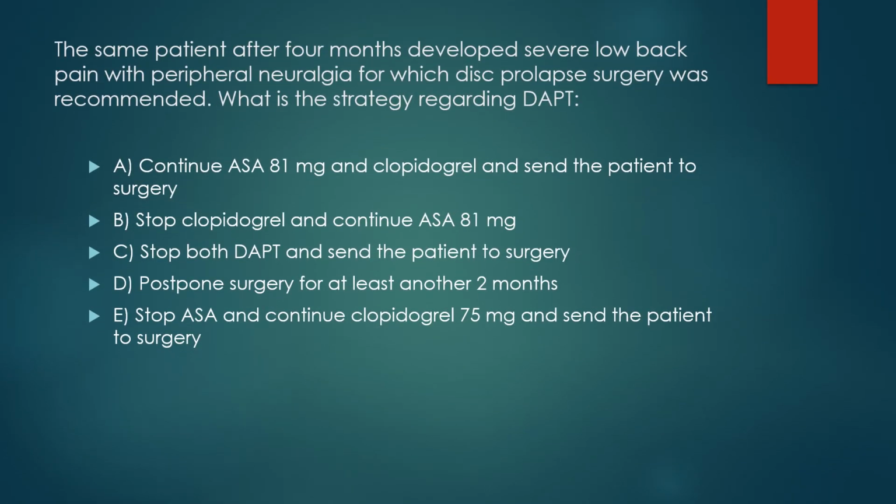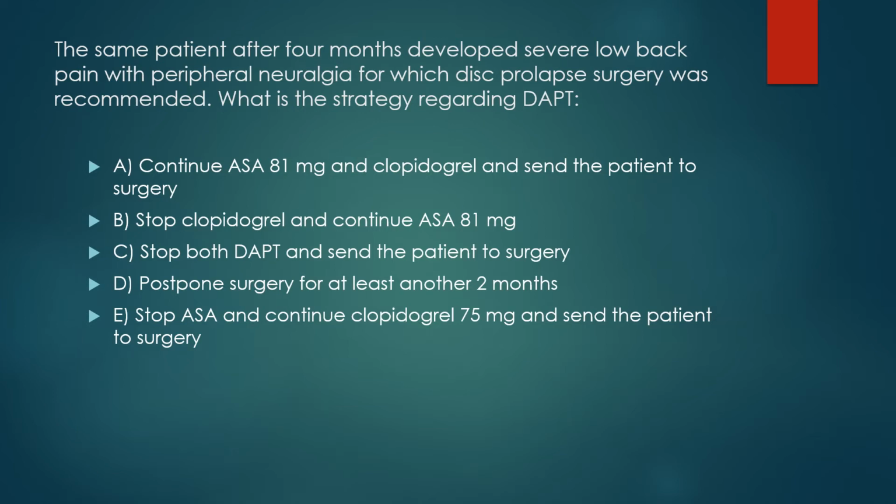After 4 months, this patient developed severe low back pain with peripheral neuralgia, for which disc prolapse surgery was recommended. What will be your strategy regarding dual antiplatelet therapy for non-cardiac surgery? Letter A, continue aspirin 81 mg and clopidogrel and send the patient to surgery.